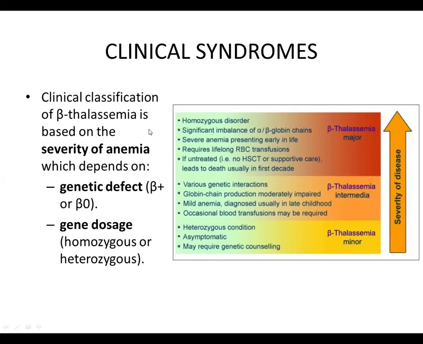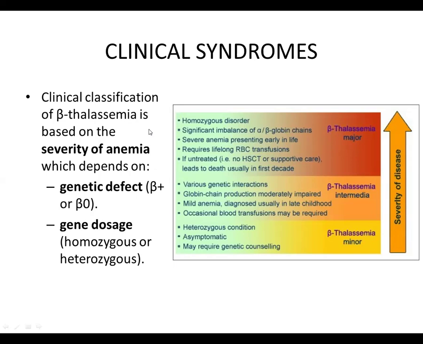The other category is beta thalassemia intermedia. It has various genetic interactions, and the globin chain is produced, but the formation is moderately impaired, and this results in mild anemia. In this case, only occasional blood transfusions are required.